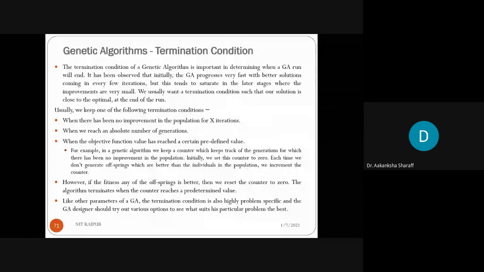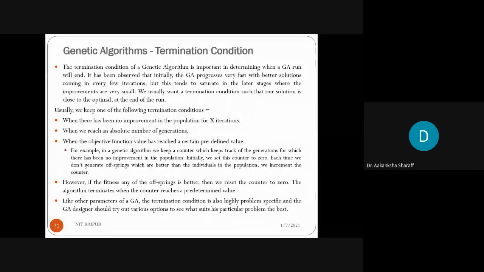The second condition is when we reach an absolute number of generations. Suppose we want 10 or 15 generations, and we have obtained that many generations, with all the parents and all the new offsprings generated. At that time we can terminate. The third is when the objective function value has reached a certain predefined value, which we have to set for the objective function.